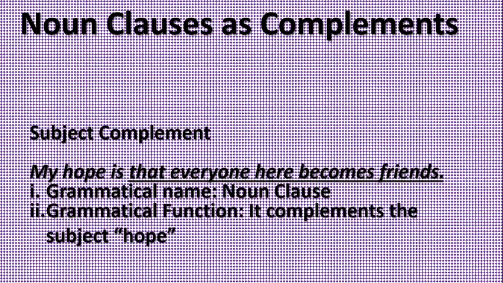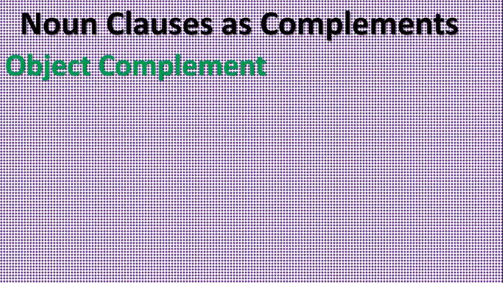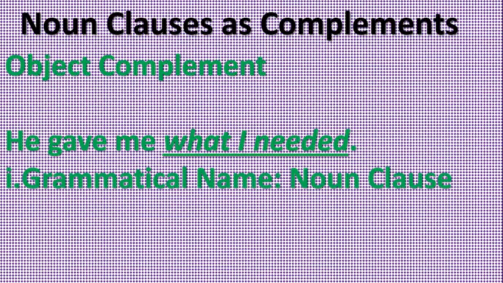Let's go to object complement this time around. With an object complement, we have an object. An object has already received an action, but this will not introduce us to an indirect object, and that is why we call it object complement. For example, he gave me what I needed. We can say he gave what I needed, but who did he give? He gave me. What I needed is now complementing what? The pronoun me. It's very simple, right?